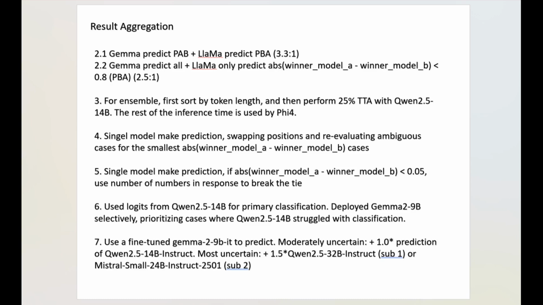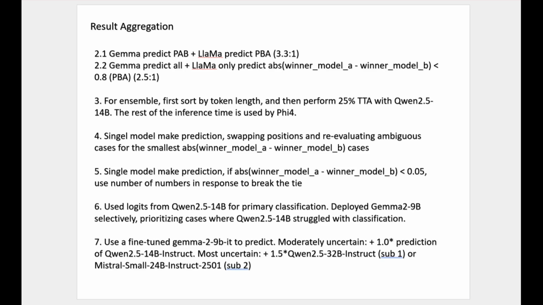The second submission uses Gemma to predict all the samples. Then they use Llama to predict only the samples where Gemma is uncertain. And then they summarize the results for the samples Gemma was not certain about with a weight ratio of 2.5 to 1.